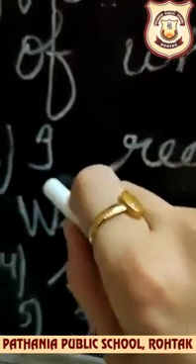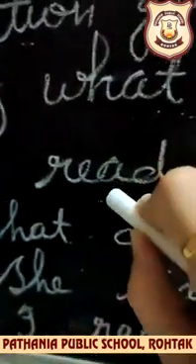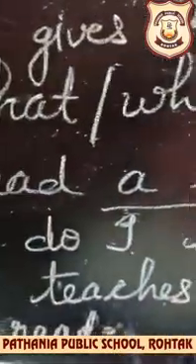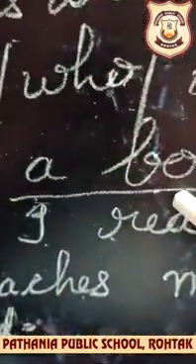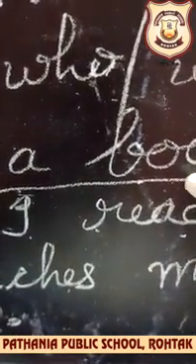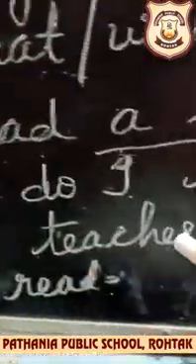So, I is the subject who is reading a book, who is the doer here, and read is the verb here, and a book is the receiver of an action. Reading is done on the book, na? So, a book is the receiver of an action and it is giving the answer of what, so it is an object here. Next sentence, she teaches me.